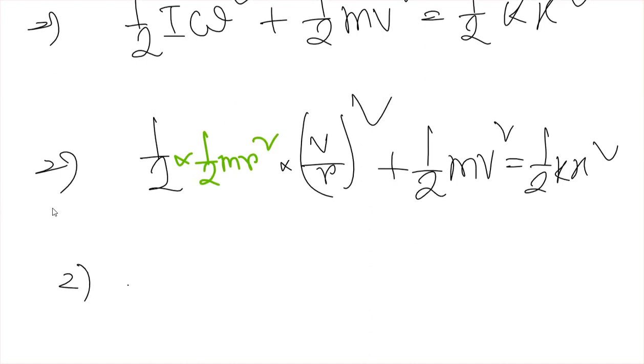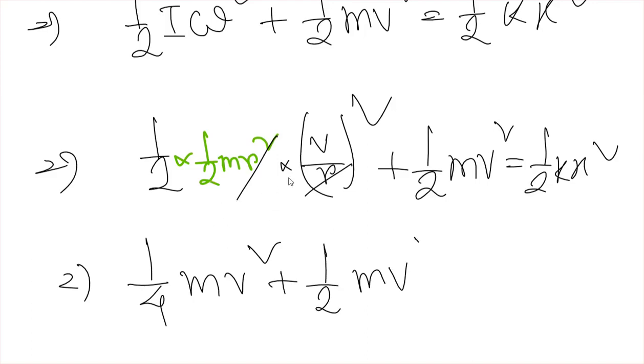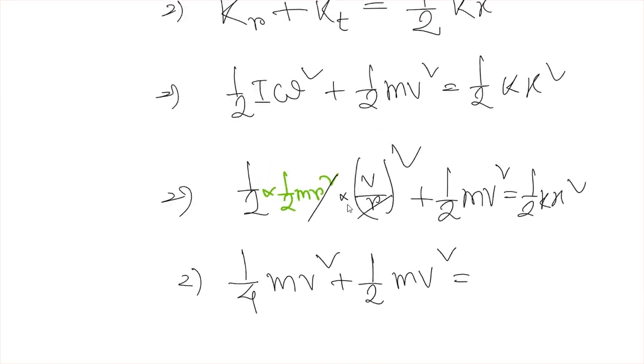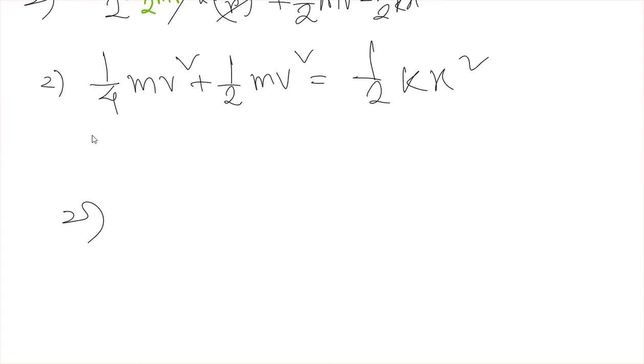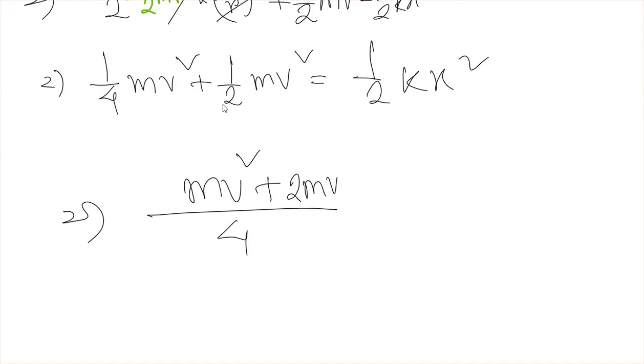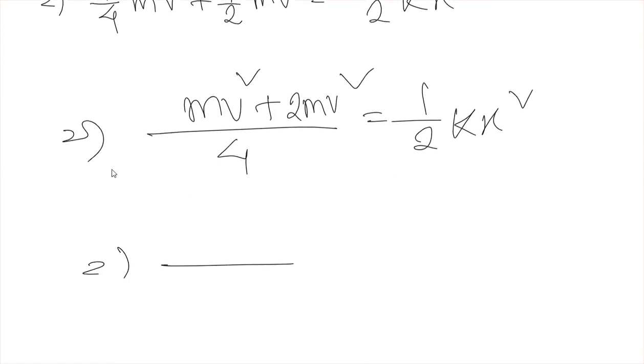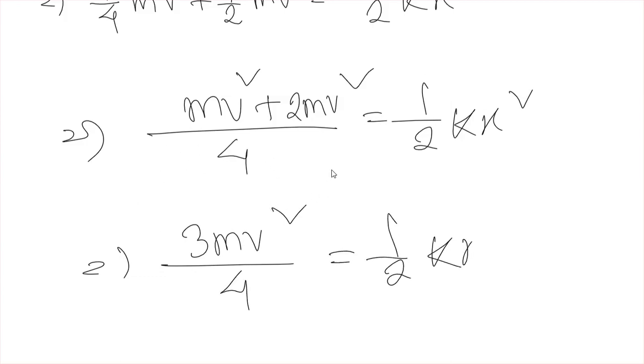So now it will be 1 by 4, r square से r square कट जाएगा. So that will be a quarter mv square plus half mv square will be equal to half of kx square. Okay, so now it will be 3 mv square by 4 equal to half kx square.